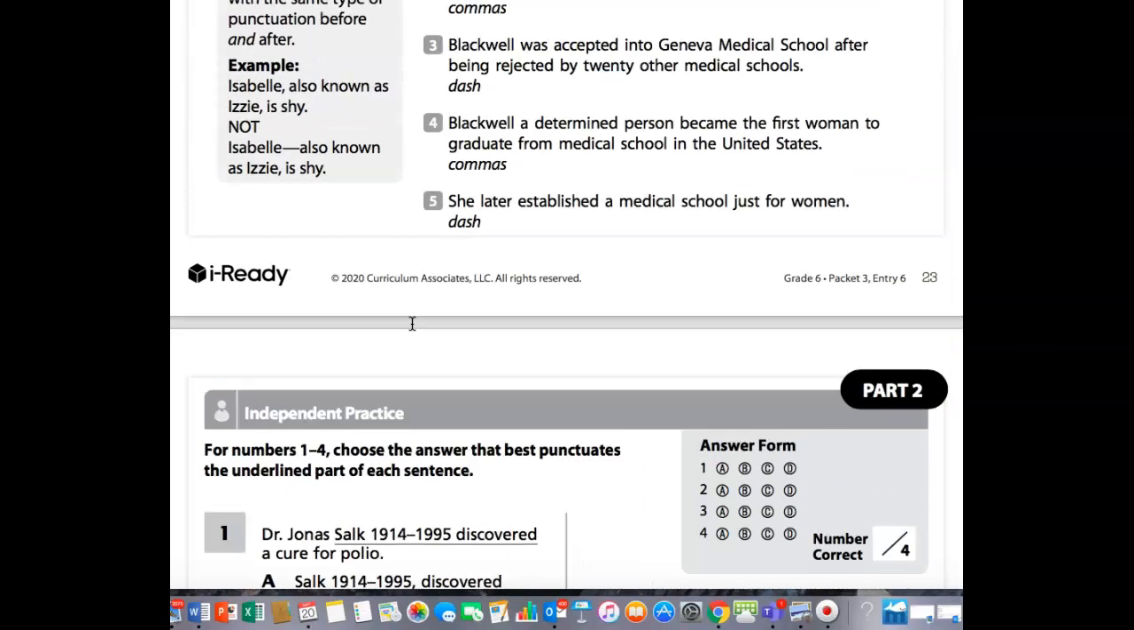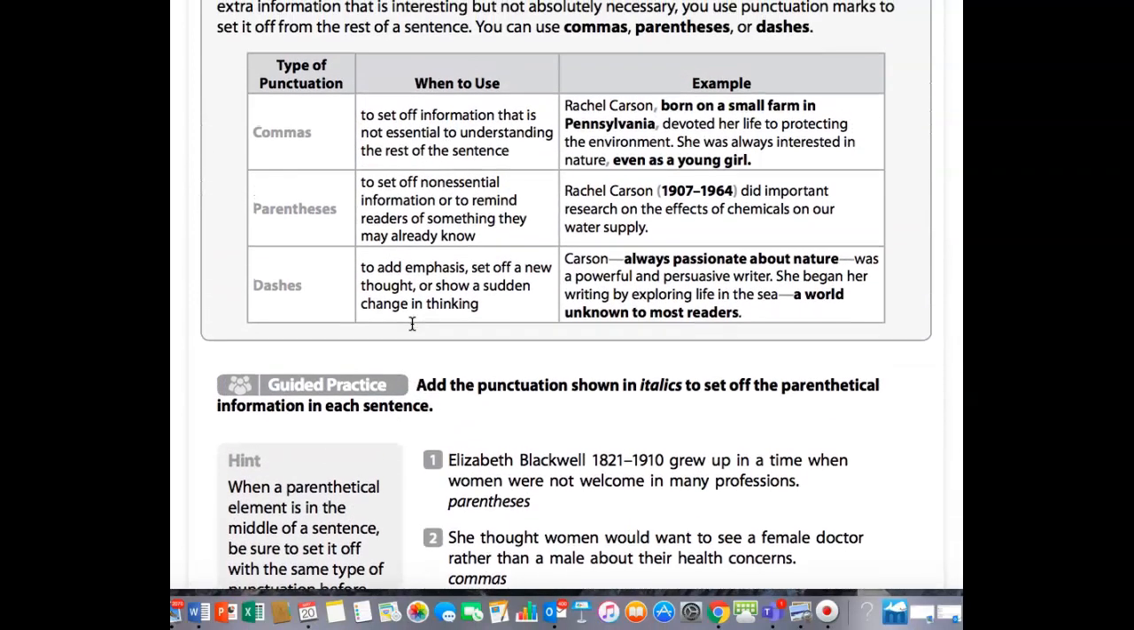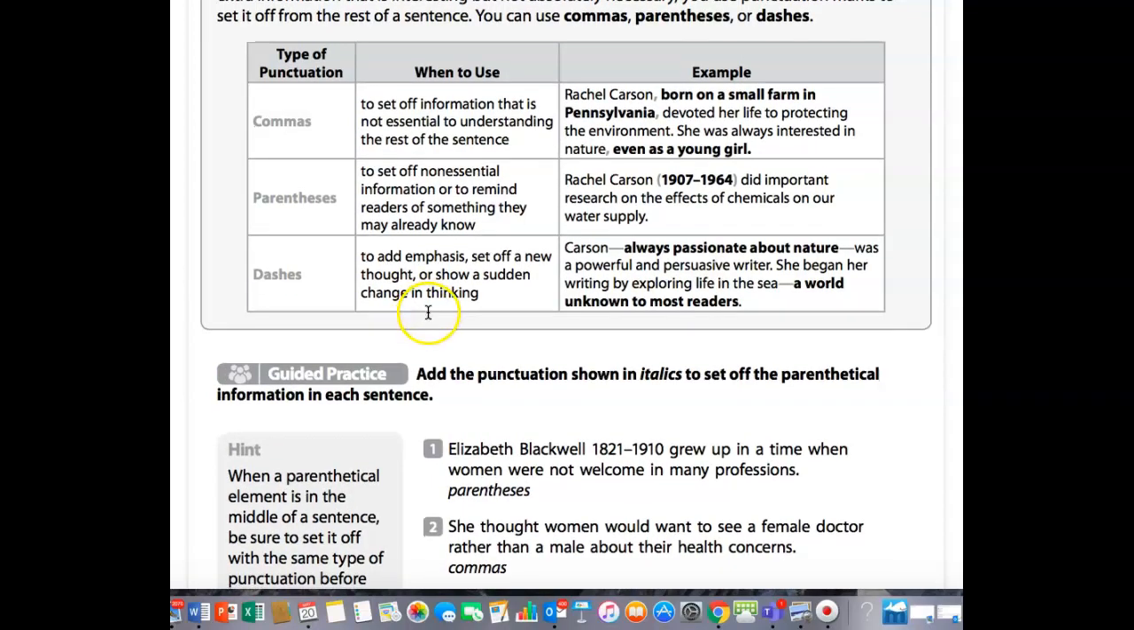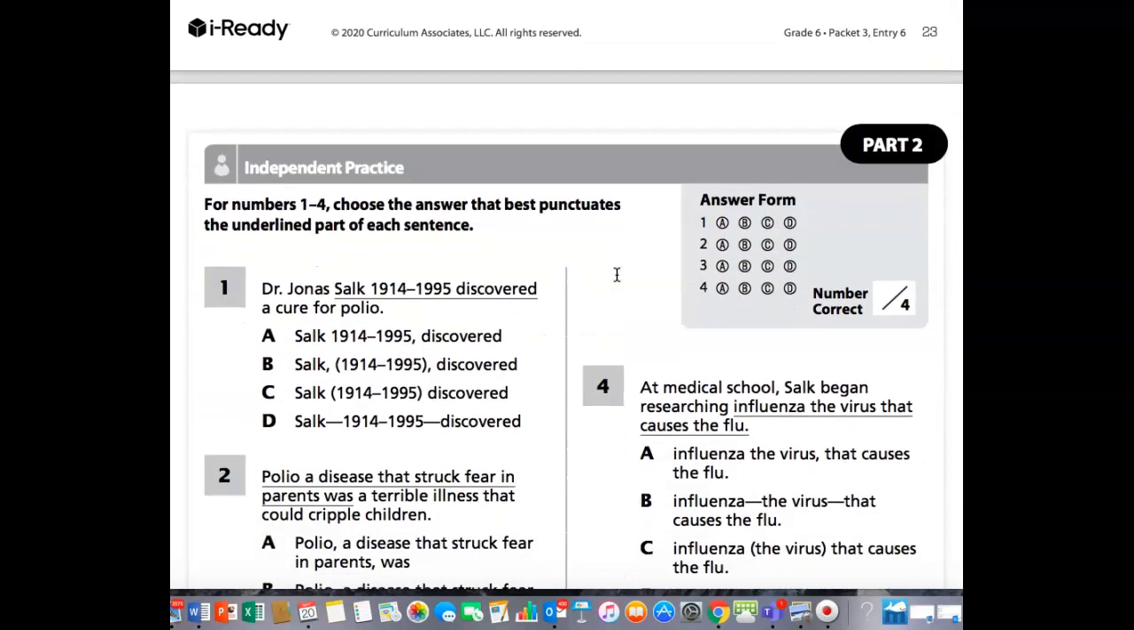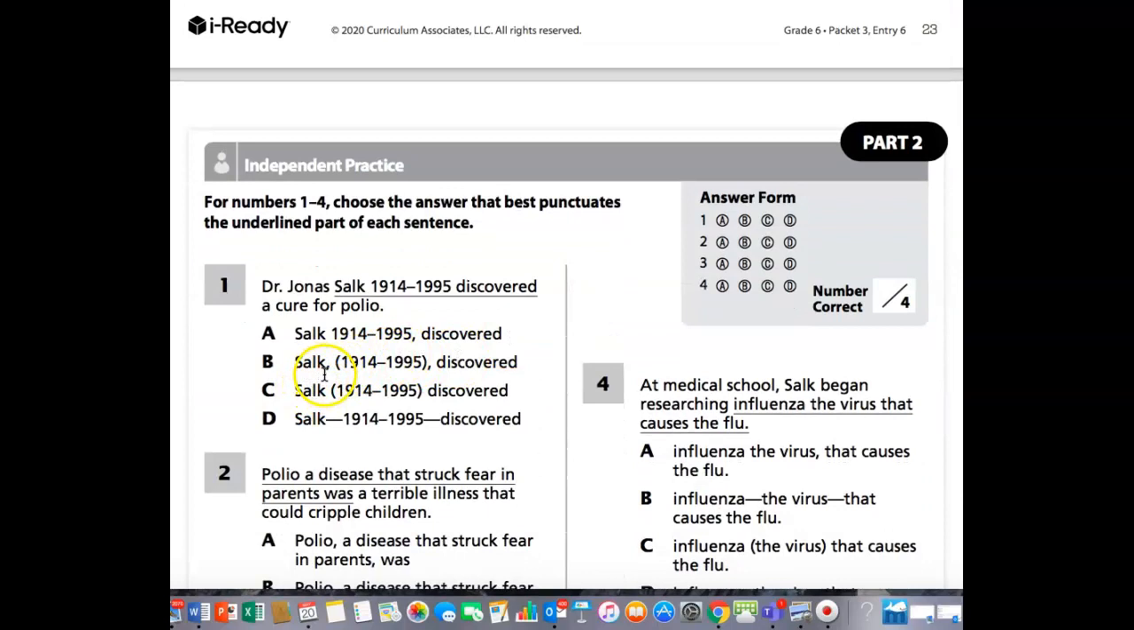Okay, so going back to our example up here, there are no commas there after Rachel Carson. It's just adding parentheses and the dates. So you would not put in, we know it's not A or D, so it's B or C, but we don't put in the commas. We just use the parentheses, so C would be the answer there.